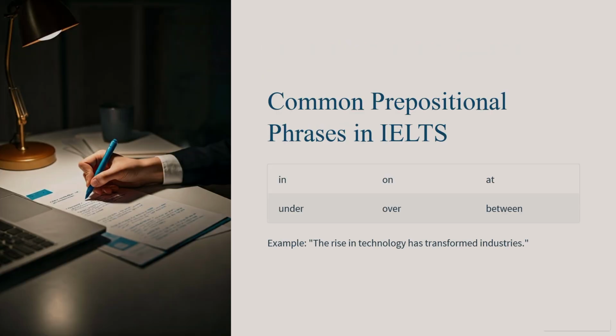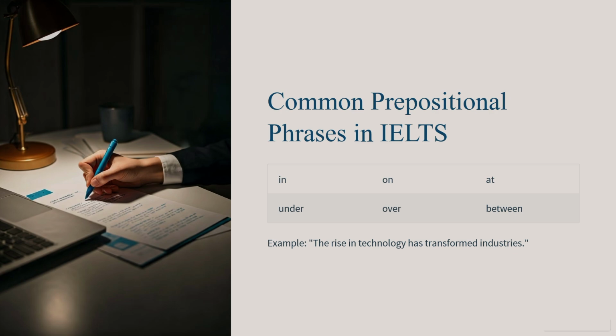Okay, so just some common prepositional phrases in the IELTS. Using prepositional phrases correctly, again, can add clarity and detail to your sentence. A prepositional phrase is made up of a preposition followed by a noun, and it helps to show relationship in terms of location, time, and ideas. Some of the most commonly used prepositions include the words in, on, at, under, over, and in between, which are the words that we have here on the table.